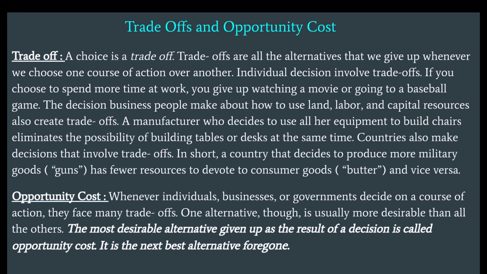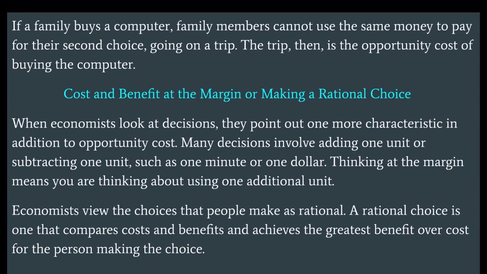Opportunity cost. Whenever individuals, businesses, or governments decide on a course of action, they face many trade-offs. One alternative, though, is usually more desirable than all others. The most desirable alternative given up as a result of a decision is called opportunity cost. It is the next best alternative foregone. For example, if a family buys a computer, family members cannot use the same money to pay for their second choice, going on a trip. The trip then is the opportunity cost of buying the computer.